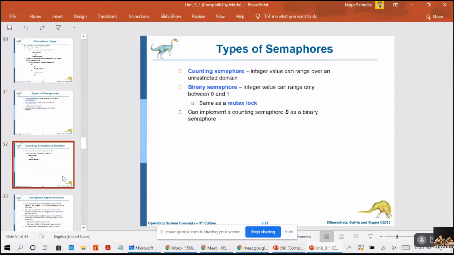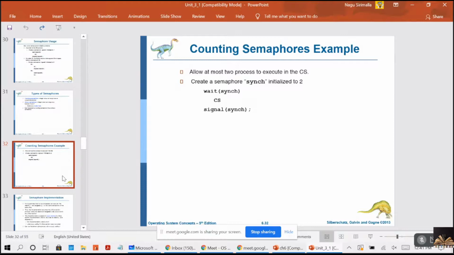Now, counting semaphore: allow at most 2 processes to execute in the critical section. For that, sync will be initialized to 2 because I have 2 instances. That means it can allow two processes to use the resources. So create a semaphore initialized to 2.